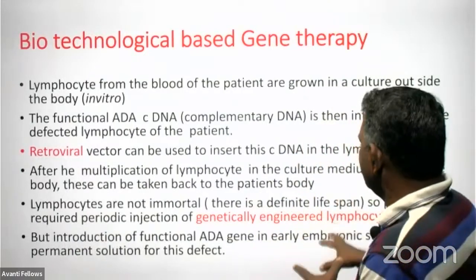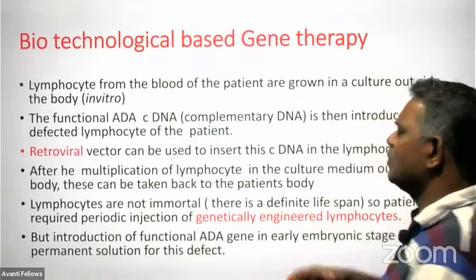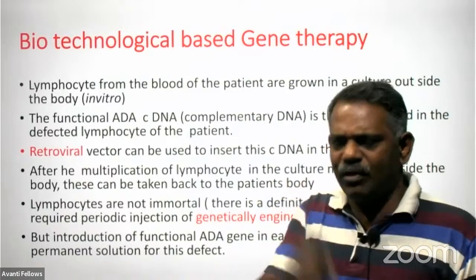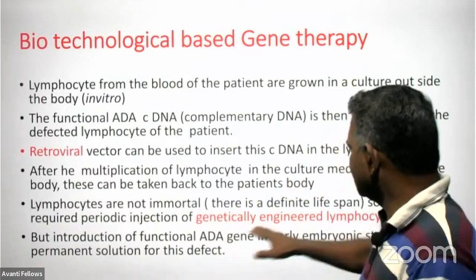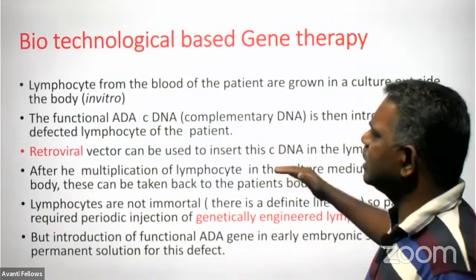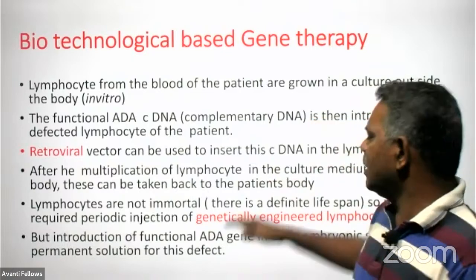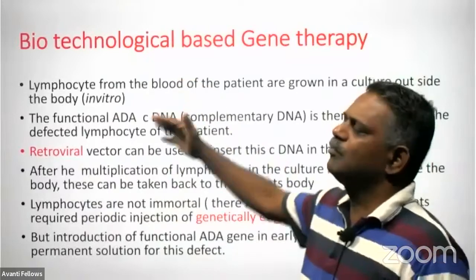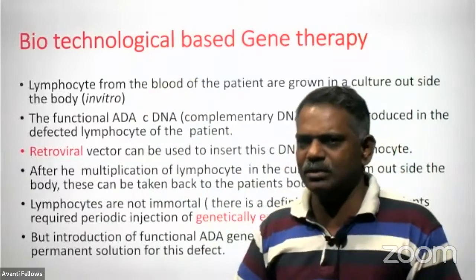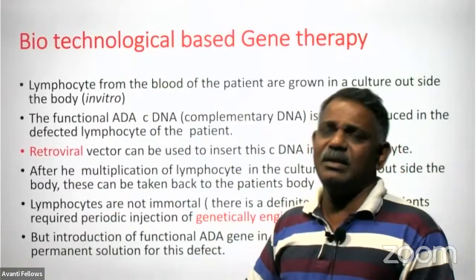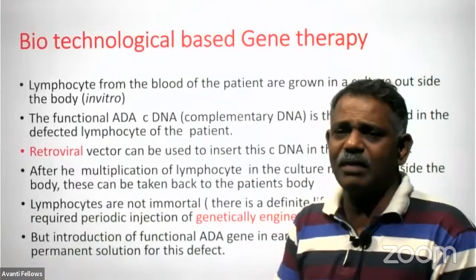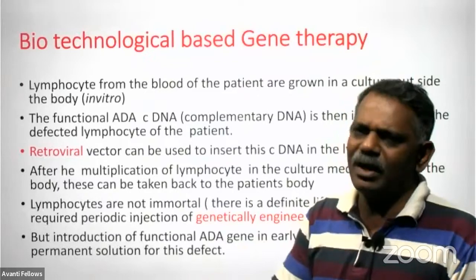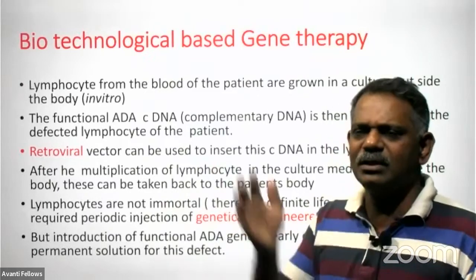These are genetically engineered lymphocytes. The lymphocyte has a foreign, functional DNA, and it is a genetically engineered or genetically modified lymphocyte that can perform the normal function of the lymphocyte in the body of the patient. But after some time, because these cells have their own lifespan, we have to insert these WBCs again.